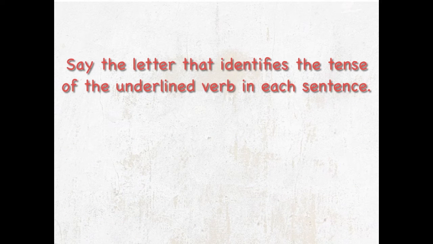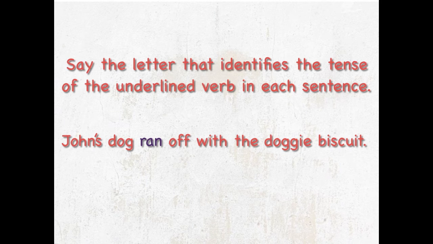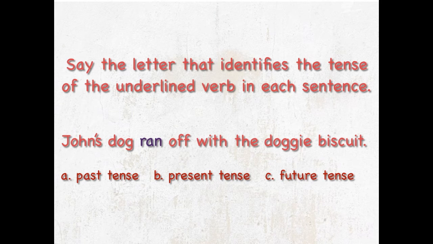Say the letter that identifies the tense of the underlined verb in each sentence. Ready? Go. And we have, John's dog ran off with the doggy biscuit. And is it A, past tense, B, present tense, or C, future tense? Let's see, John's dog ran off with the doggy biscuit.